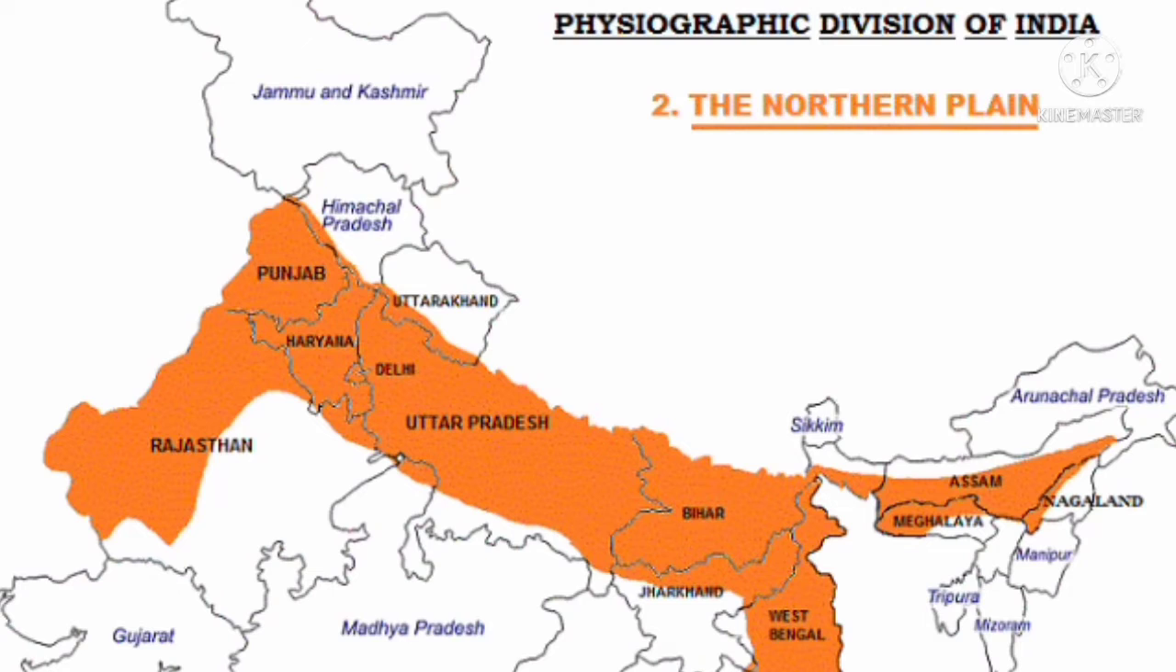Now students, let's see the second feature of India, that is the northern plains. As you can see in the picture, these are situated in the northern portion and are formed by the alluvial deposits brought by the rivers. The Indus, the Ganga and the Brahmaputra are the main rivers due to which the northern plains are formed. These plains extend about 2,400 km from east to west.